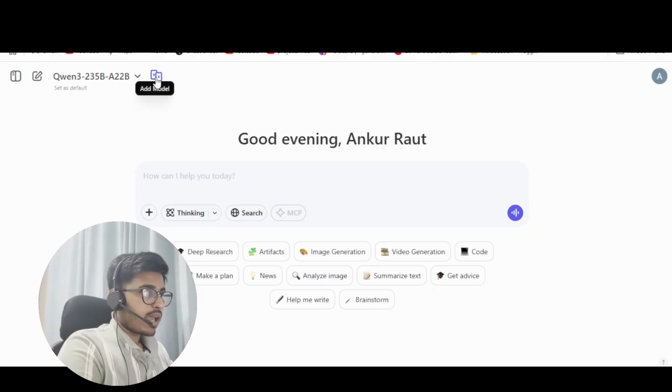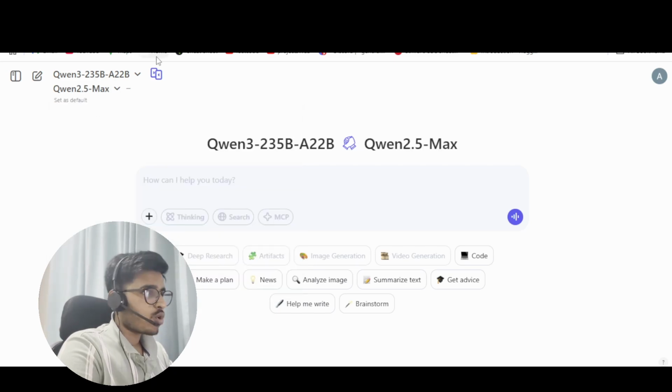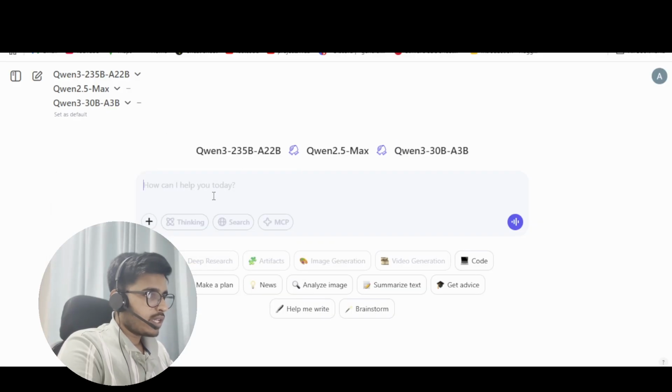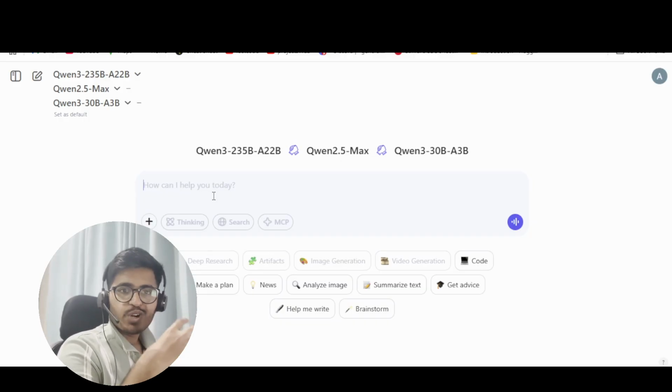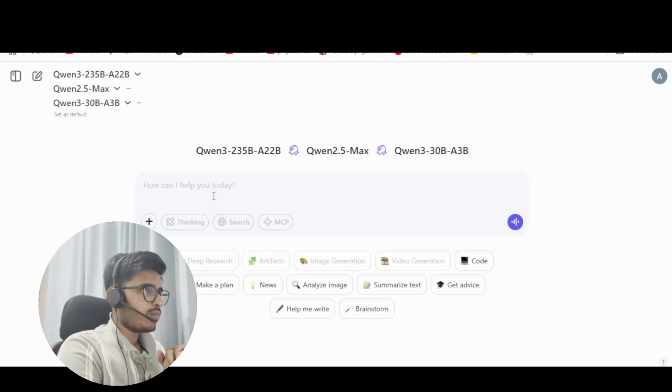Now let me show you one more very interesting feature, that's add model over here. If I add model over here, and let's say I choose 2.5 Max, which is also a very famous model of Qwen, and then again I add one more model, that is Qwen 30B. Let's say I have to ask something. This is like a battle mode, where all the three models will be solving the same query. I'll just demonstrate what I meant by this.